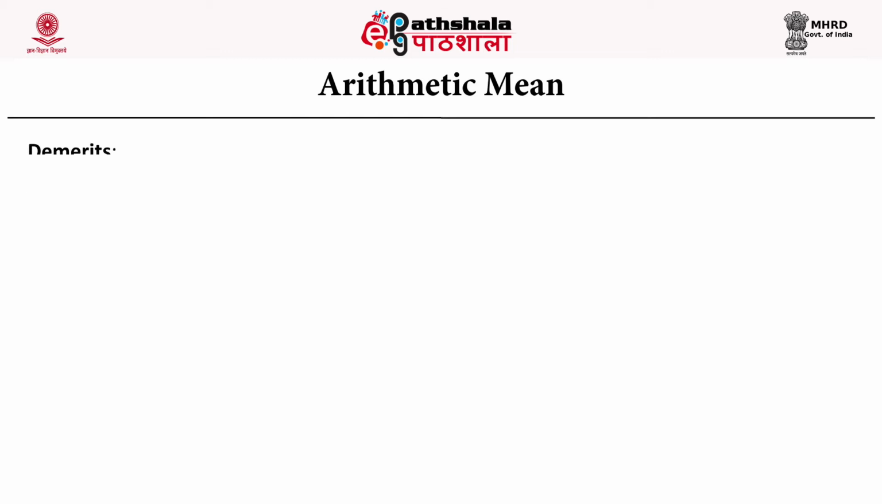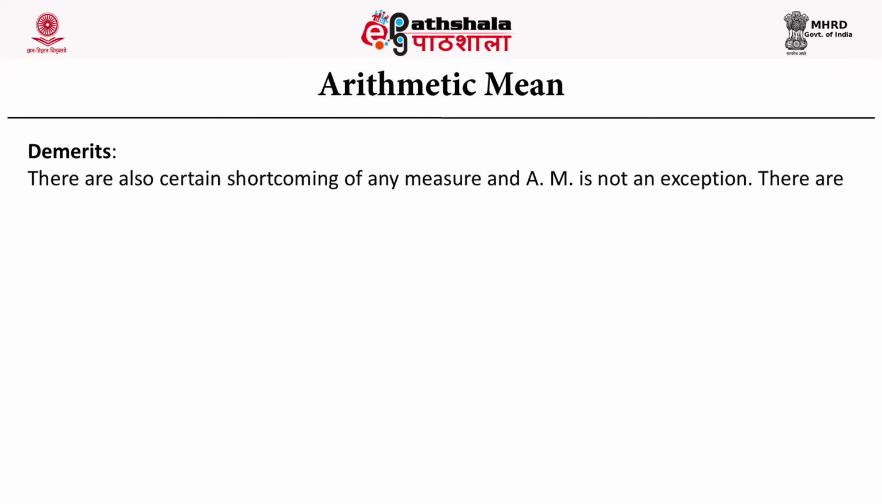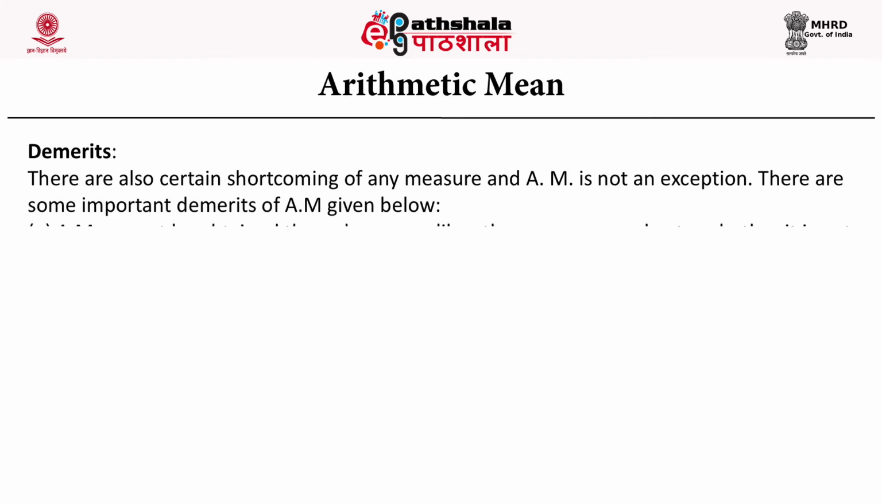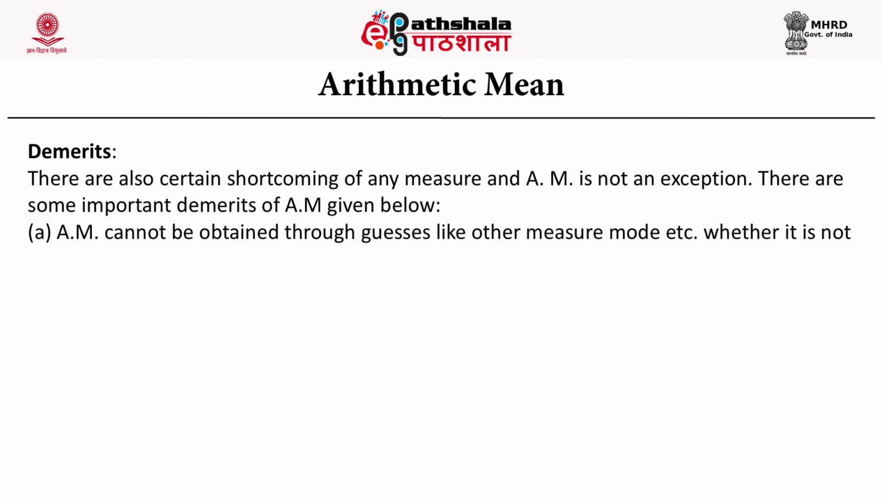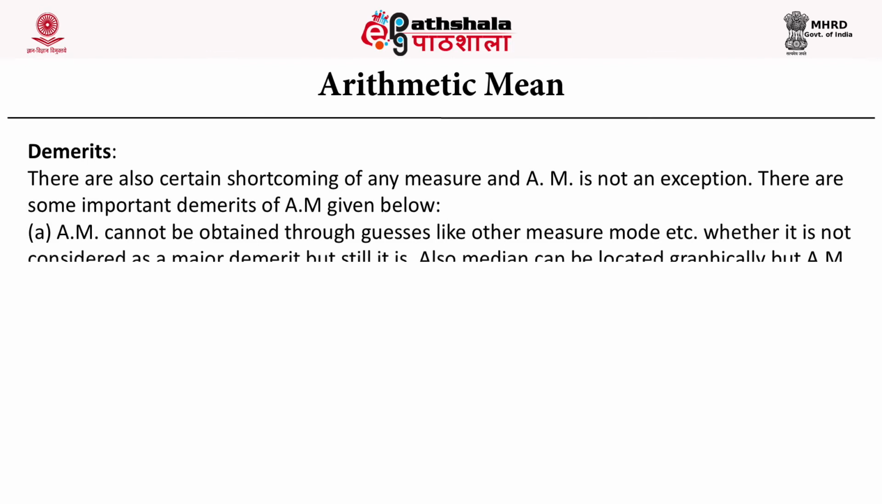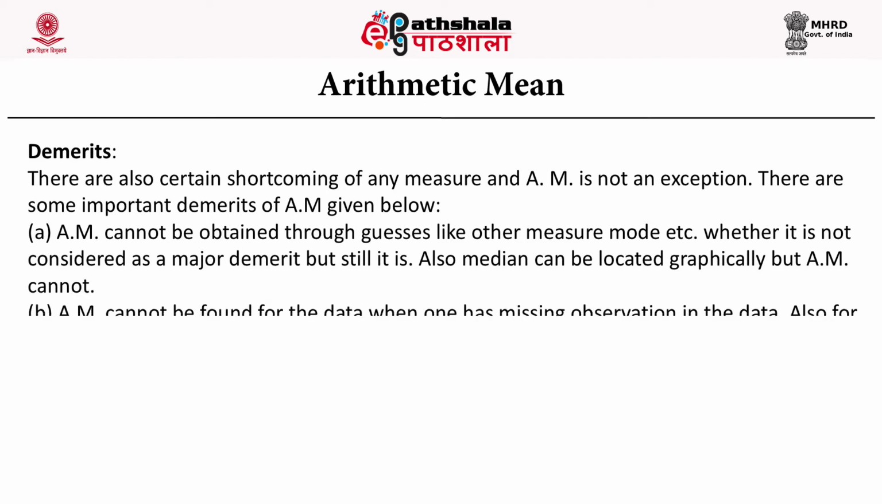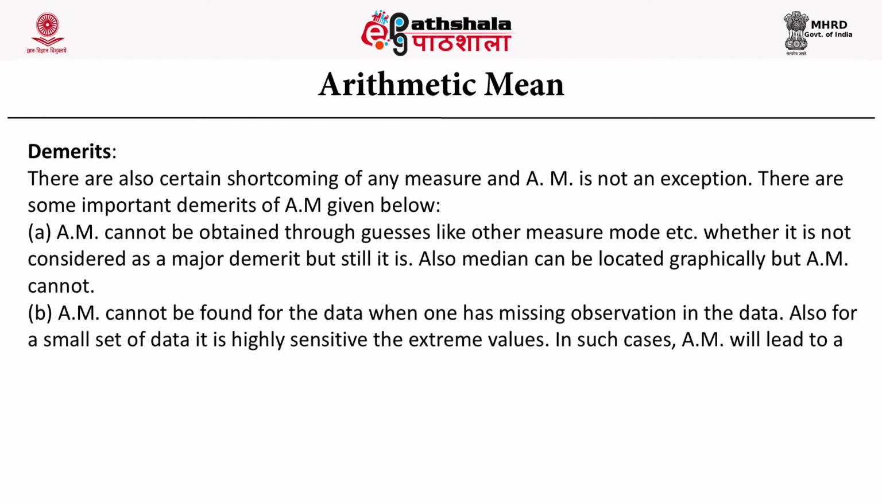And the demerits of arithmetic mean are: there are also certain shortcomings in any measure. Some of the demerits of arithmetic mean are given here. Arithmetic mean cannot be obtained through guesses like other measures. Mode, though this is not considered a major demerit, still is one. Also the median can be located graphically, but the arithmetic mean cannot.